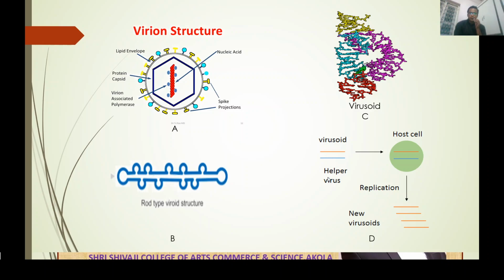Virusoid combines with the helper virus and attacks the host cell. After attacking the host cell, it starts replication, also called multiplication. After replication and multiplication, it forms new virusoids. Again, these new virusoids attach to the helper virus and start to infect another host cell. These are all the structures included in the subject of virology.